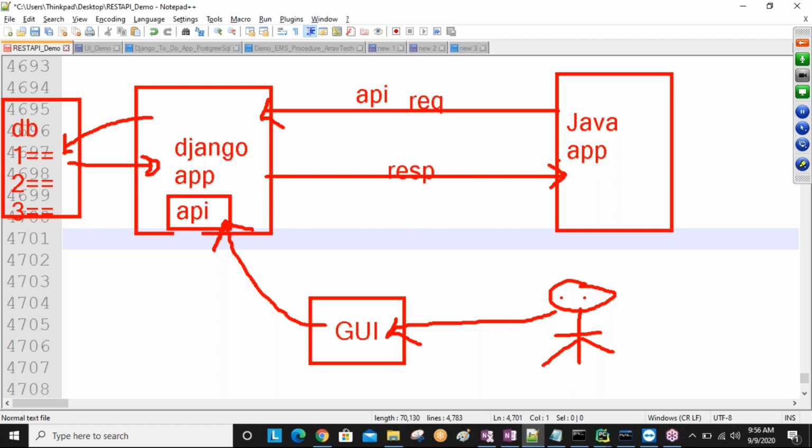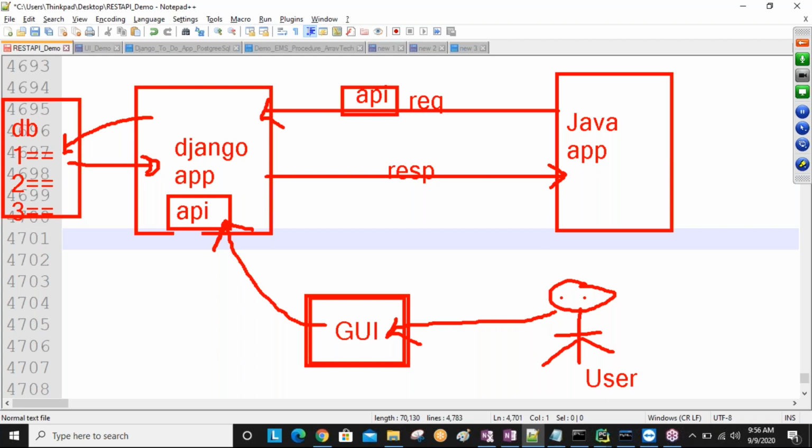The user uses a browser having GUI menus. By using the GUI menus, the user sends the request to the Django application, then the Django application goes to the database and brings back the response. Then that response is sent to the user. Do you understand? So simply, here this is an application and this is an application. For application to application communication, an API is required, and for human being to application communication, a GUI is required.